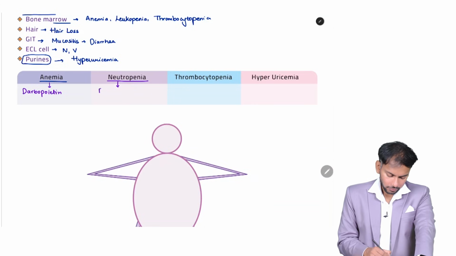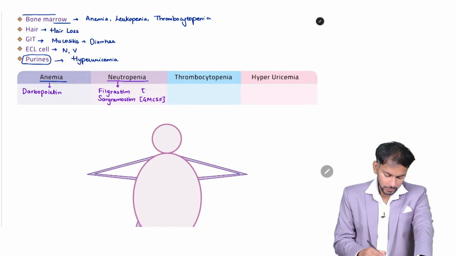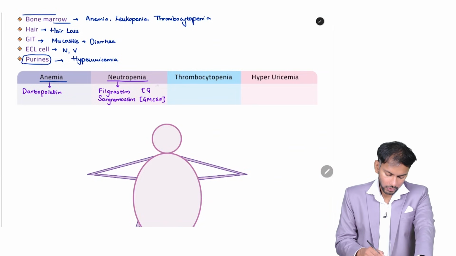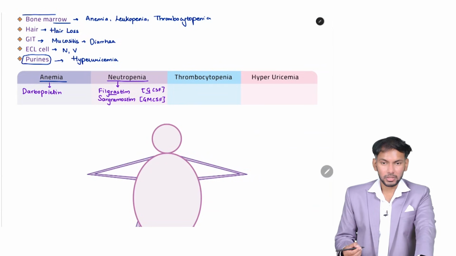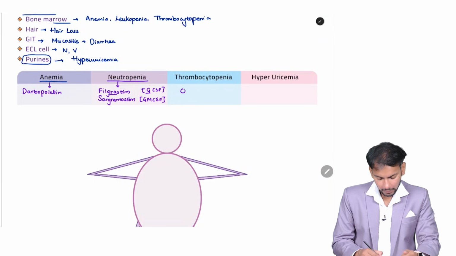These are filgrastim, that is G-CSF, and sargramostim, that is GM-CSF, colony stimulating factor. This is granulocyte colony stimulating factor, G for G. For thrombocytopenia, I told you the interleukin 11 analog, that is oprelvekin.